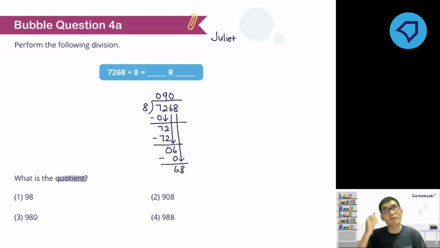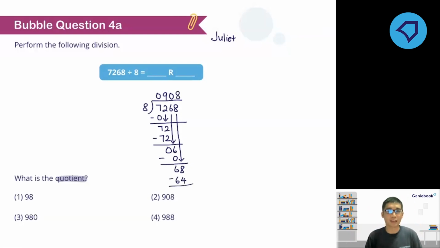Then we think of the multiplication table of 8. What is 68 divided by 8 equal to? What is the quotient? So I go through my multiplication table: 8, 16, 24, 32, 40, 48, 56, then 64. I'm reaching 68, but I'm already at 64. So I know that 8 times 8 is 64.